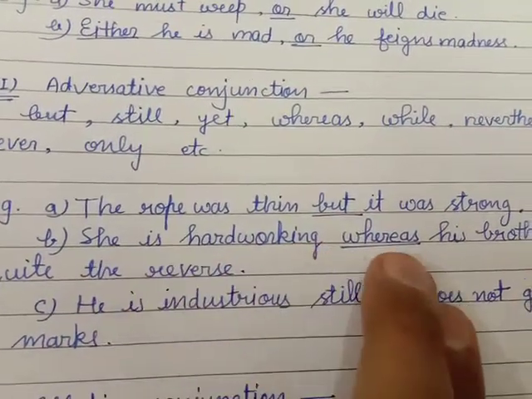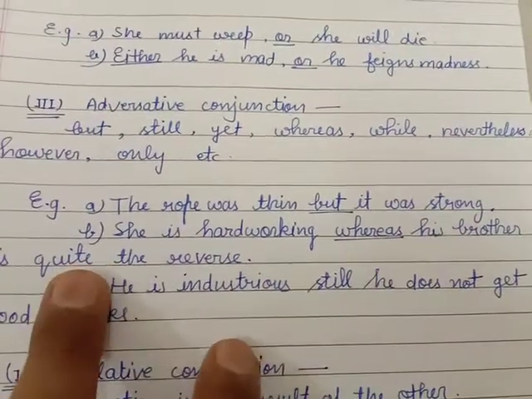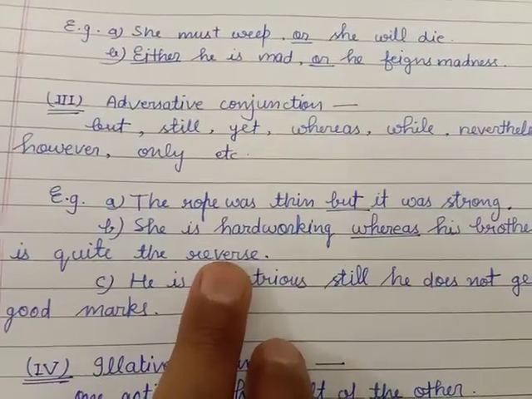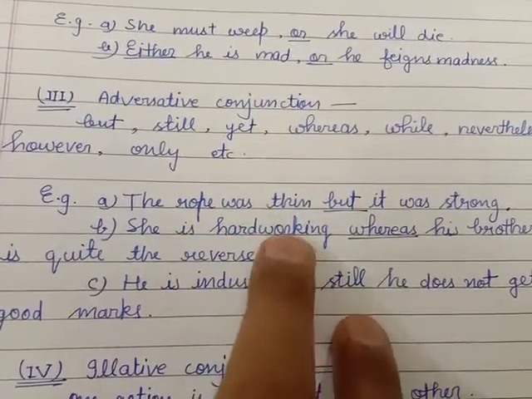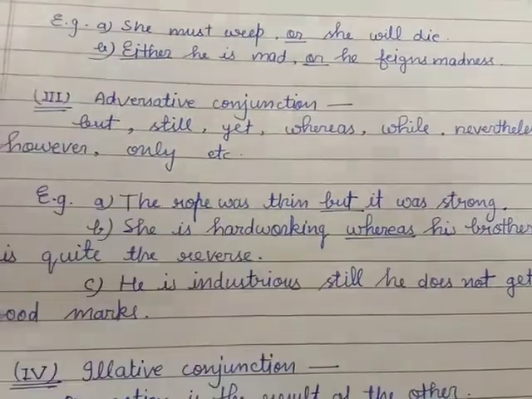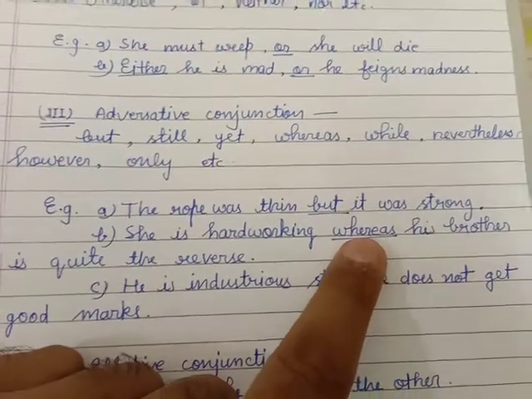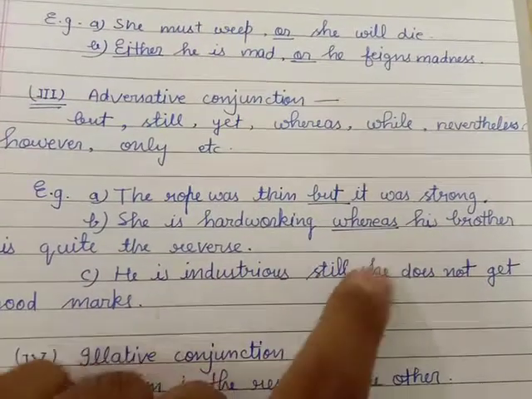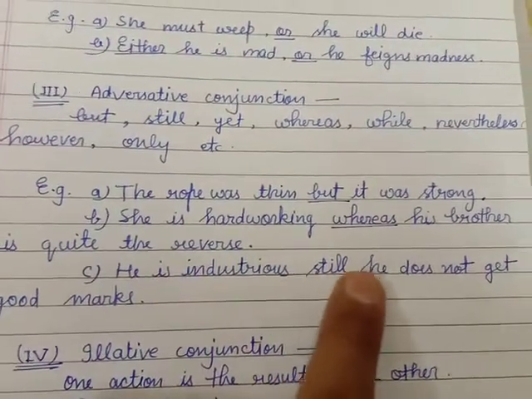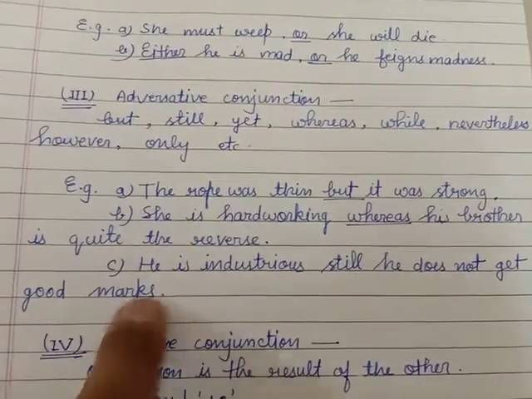She is hardworking, whereas his brother is quite the reverse. Hardworking and reverse, that is not hardworking, both are contrast ideas. So we will use whereas. He is industrious, still he does not get good marks.